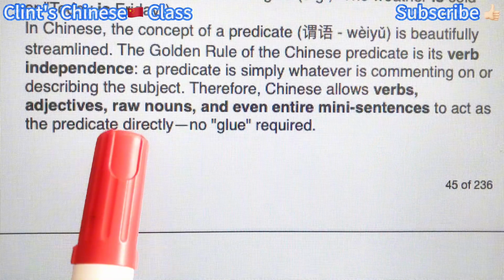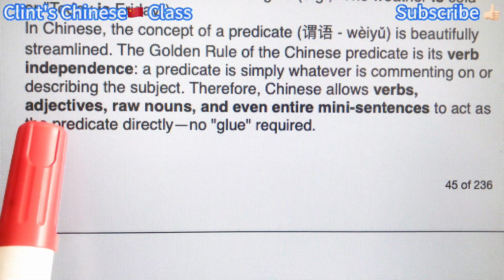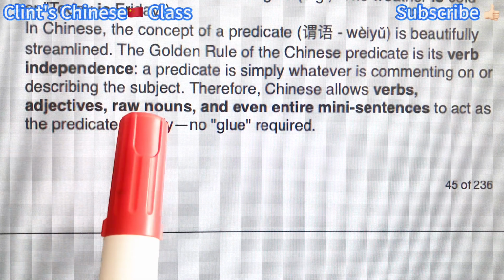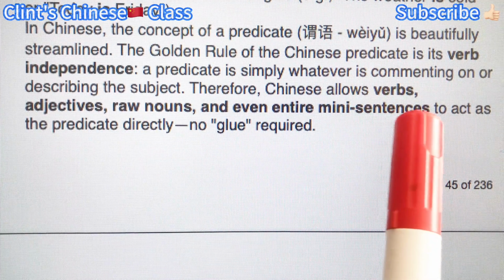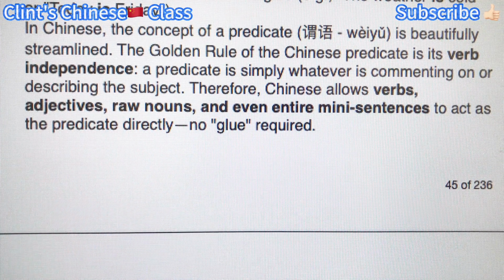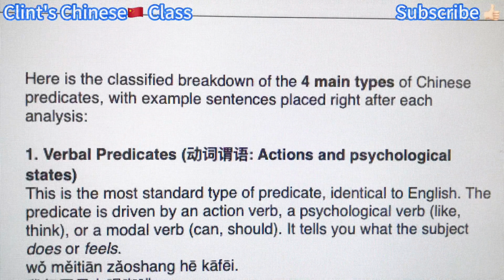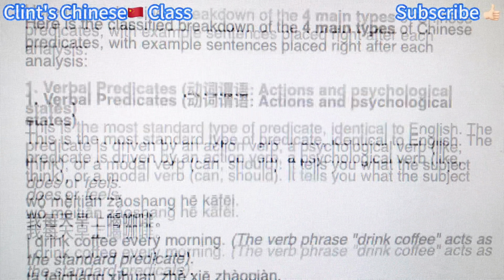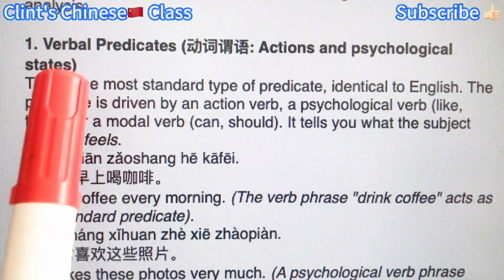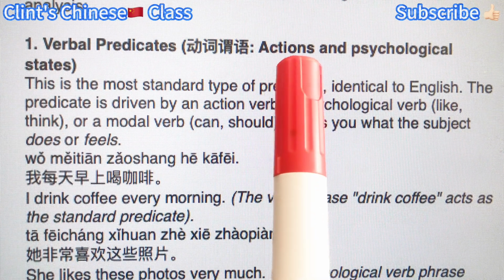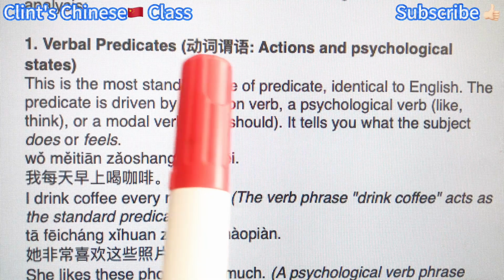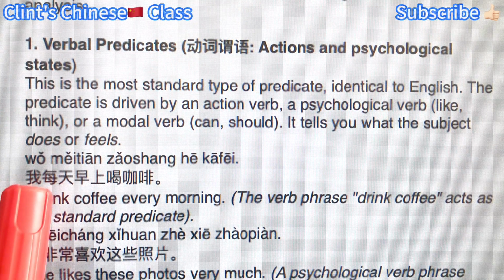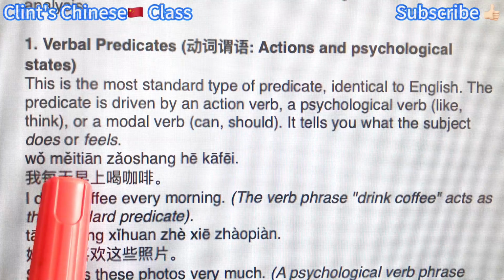Therefore, in Chinese, you can use not only verb, but also adjectives, nouns, even entire mini sentences to act as the predicate. Now, there are four major types of predicates. Let's take a look. Verbal predicates, meaning you use a verb as a predicate. This is the same as English, right? And it should be easy to understand.